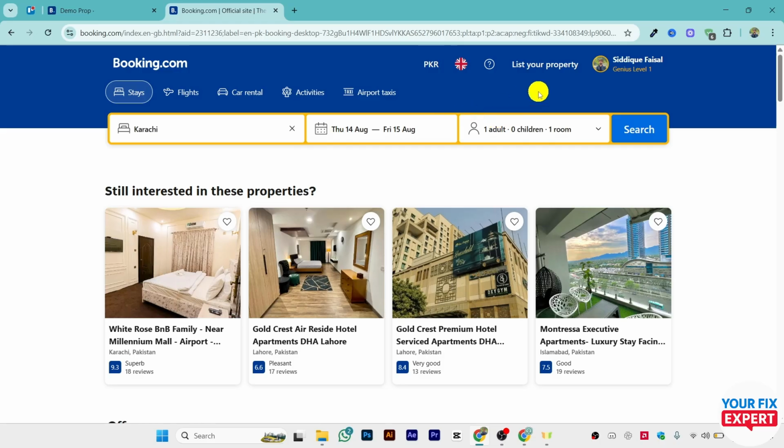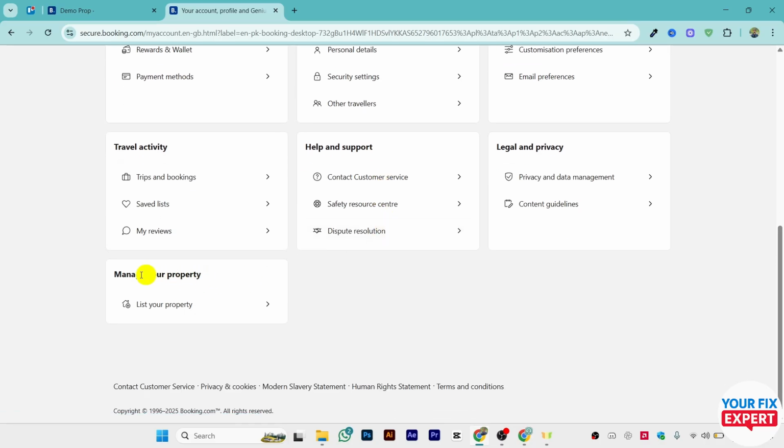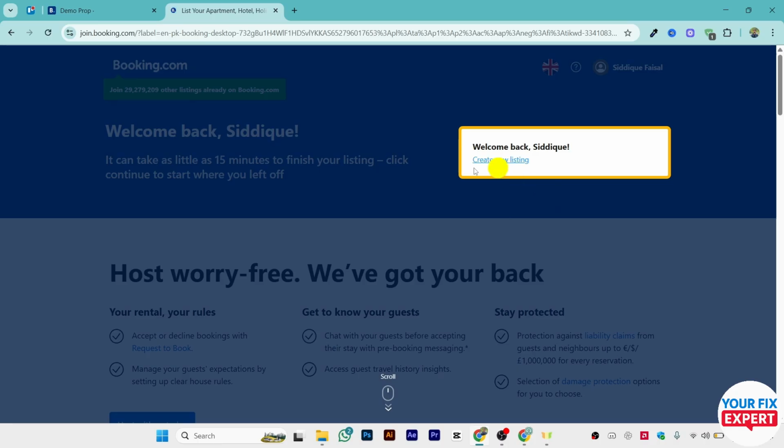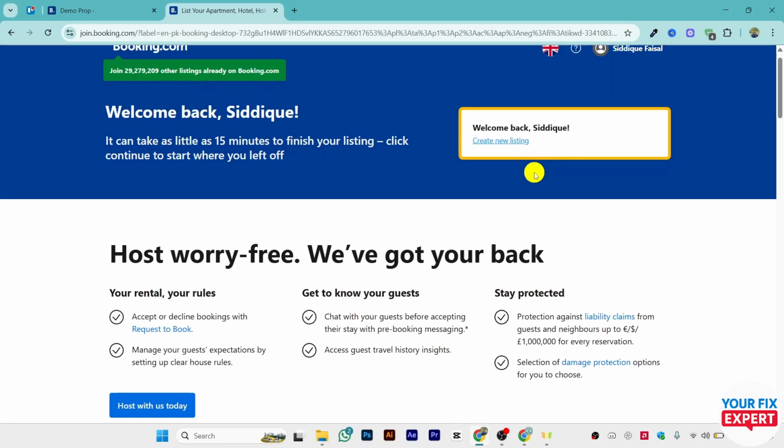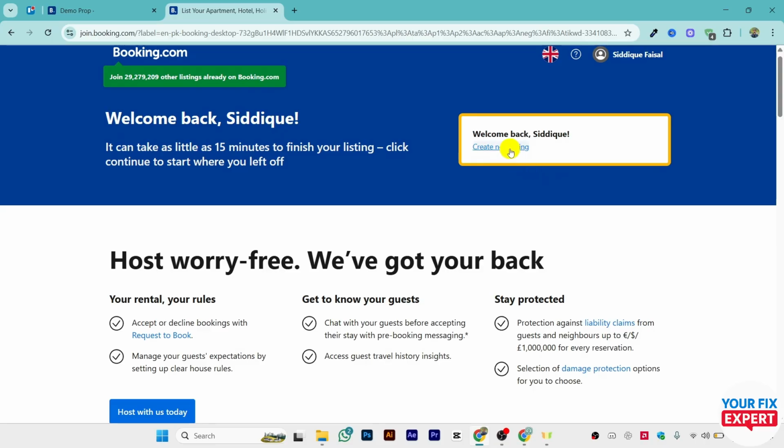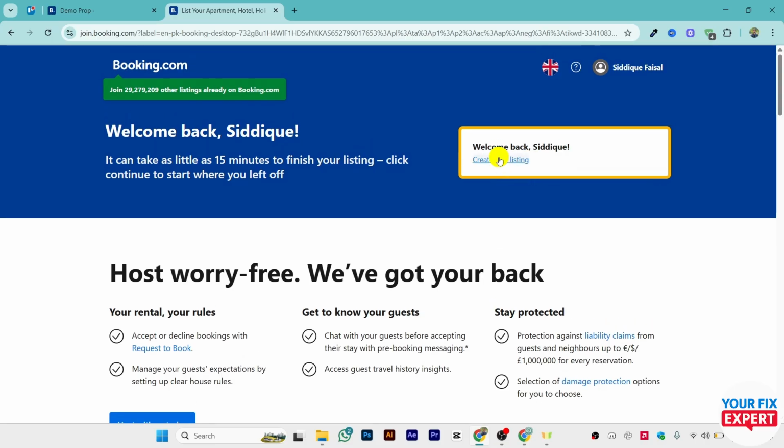Now first of all we just need to move to our admin account inside booking.com. To do this you can just click on list your property, or you can click on your profile, go to my account and scroll down, and at the end you will see an option called list your property. So just click on this option, and now they will ask you to create your account or log in. So just make sure to log in or create a new account with your Gmail address.